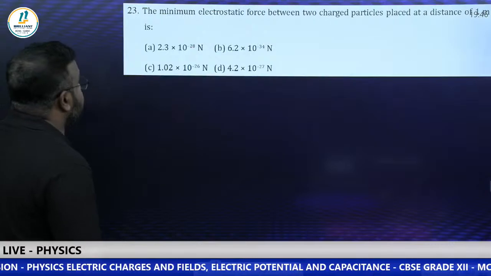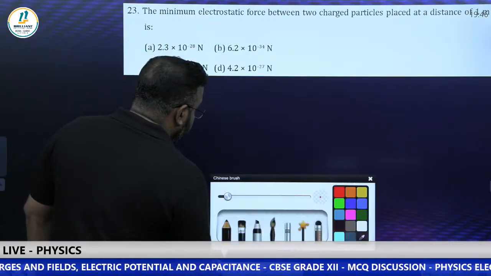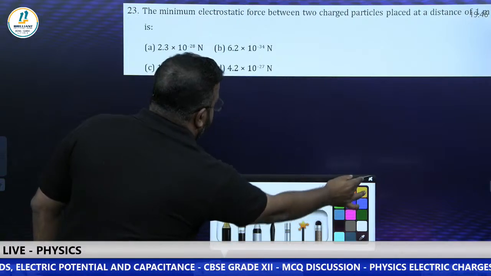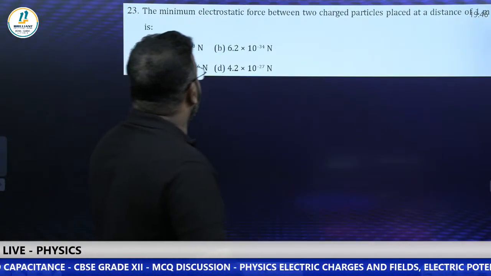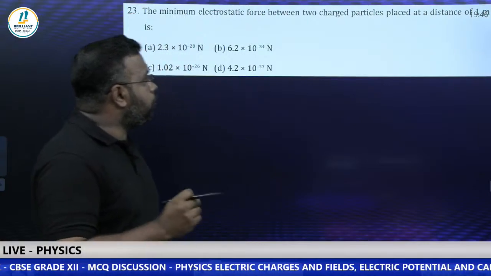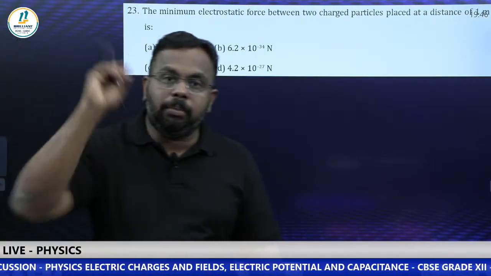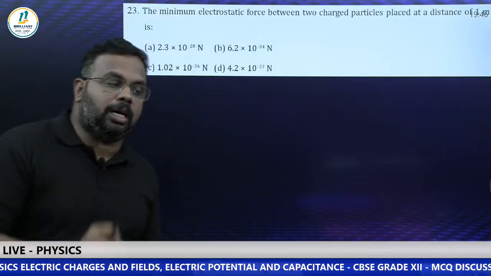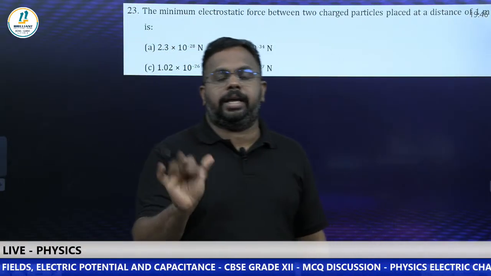I'm going to the next question, number 23. The minimum electrostatic force between two charged particles placed at a distance of 1 meter is. Question is direct.